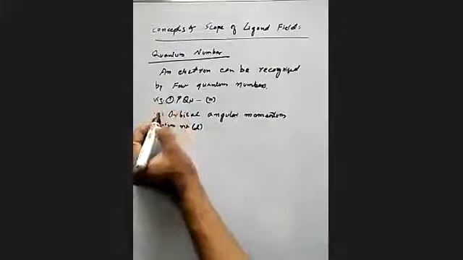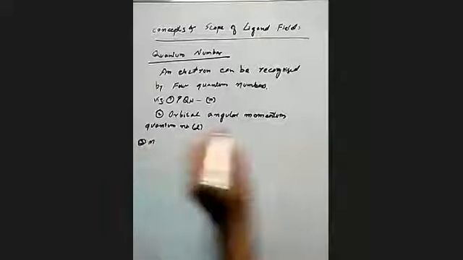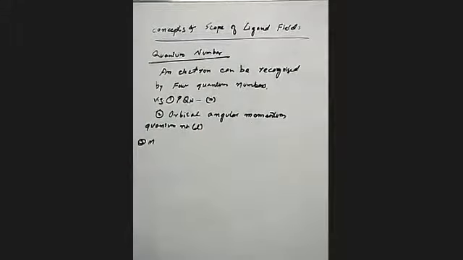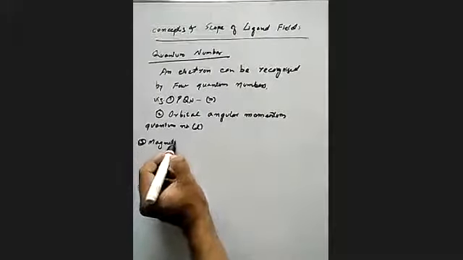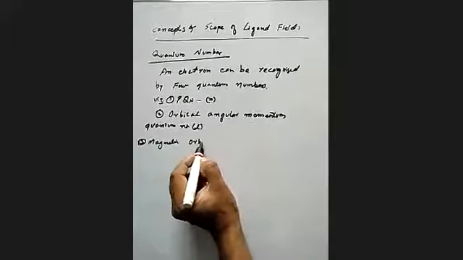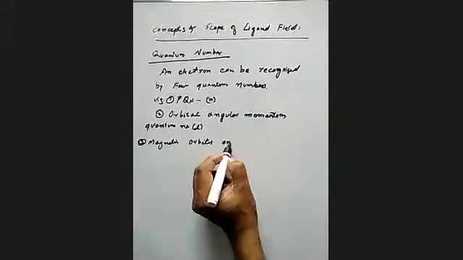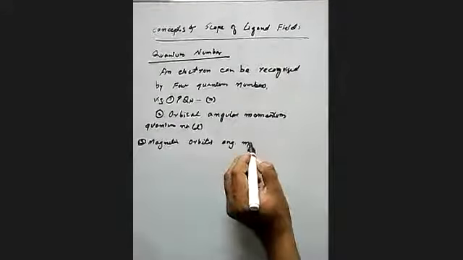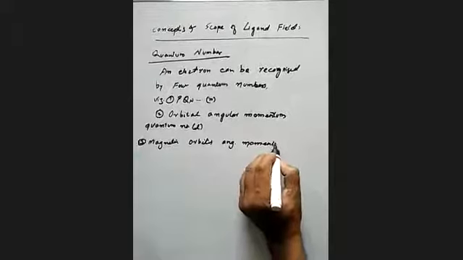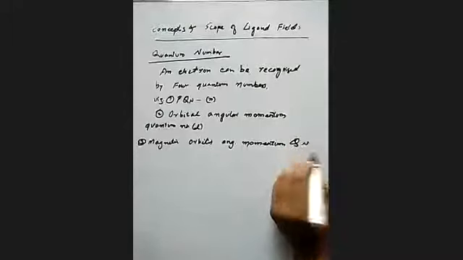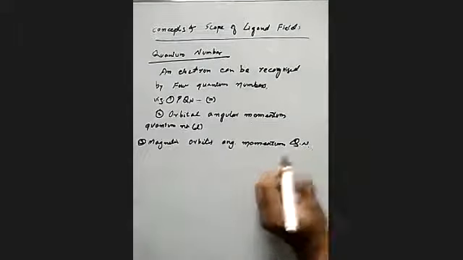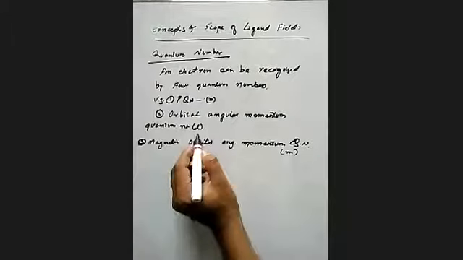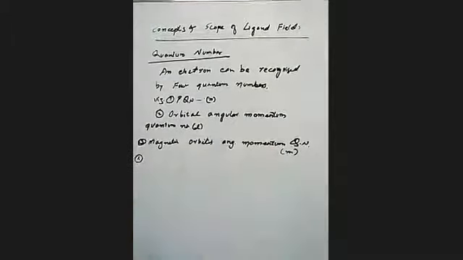The first is principal, the second is orbital, and the third one is the magnetic orbital angular momentum quantum number. It is denoted by small m. So small n, small l, small m, and the fourth is